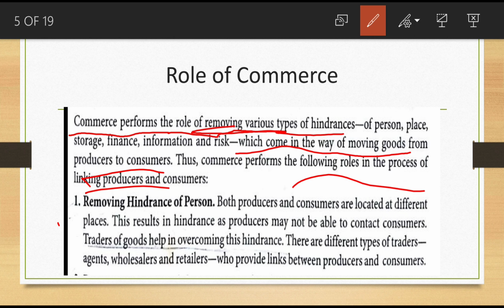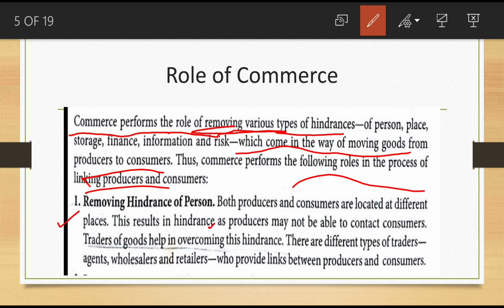First, we can discuss how commerce will help in removing the hindrance of person. How does commerce remove this hindrance? Both the producers and consumers are located at different places. Here persons means the producer and consumer. The producer is in one place, the consumer is in another place. They don't have any direct link. So the person is the problem.